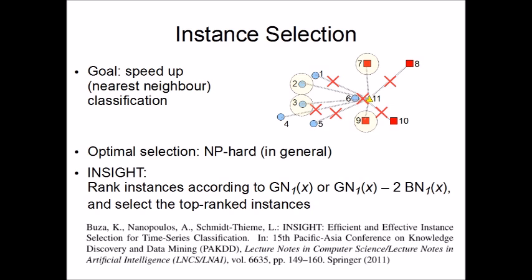So the idea is to select a subset of the training data, and instead of calculating the similarity or distance of the new instance to all the instances of the training data, we will only calculate the similarity or distance of the new instance to those selected few instances.